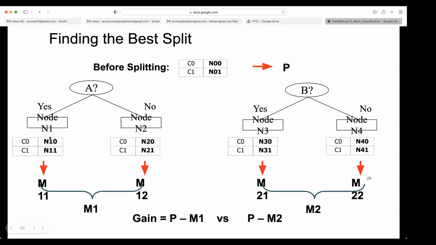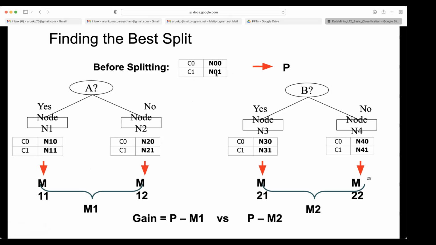So this weighted measure is nothing but N10 plus N11, whatever impurity you got there, plus the impurity you are getting at this node, that is N20 plus N21, divided by all 4. That is the impurity measure for each attribute, for each data object. Here also you can do the same thing. N00 plus N01, N00 times the probability of this, then divided by the total, right? Total is always the same, so you can also remove the total for comparison purposes.